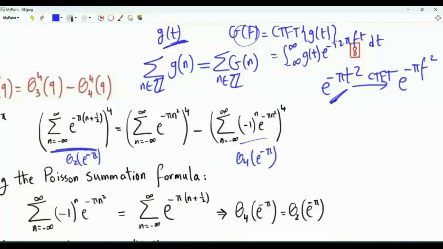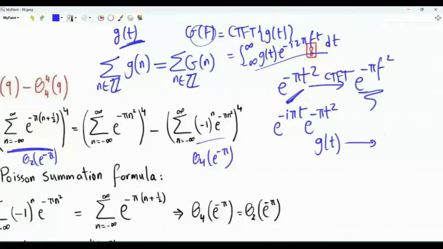The integral of this function after multiplying by e to the minus i 2 pi f t is a classical contour integration in the complex plane. It will give us that the Fourier transform is e to the minus pi f squared. Suppose that we multiply our function e to the minus pi t squared by e to the minus i 2 pi f0 t. We have a general rule.